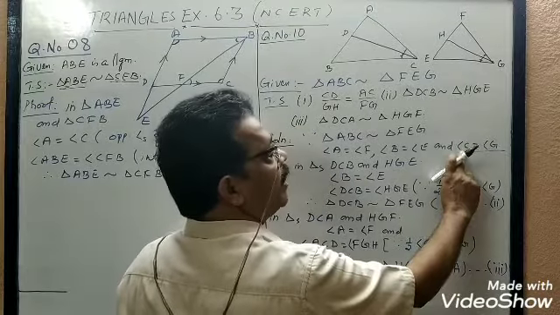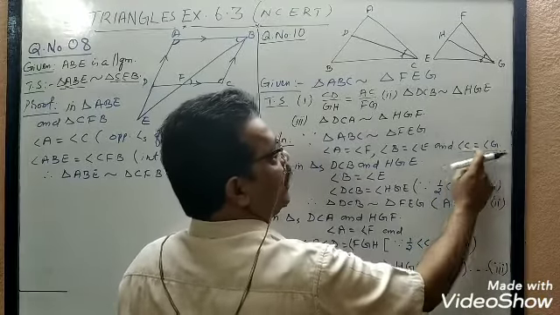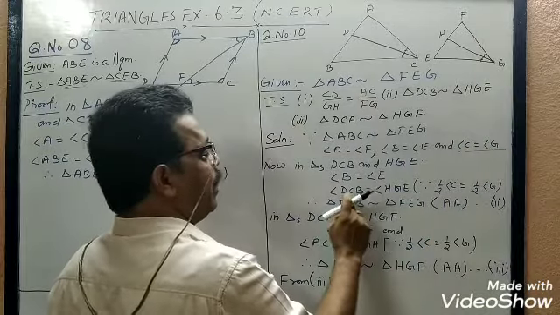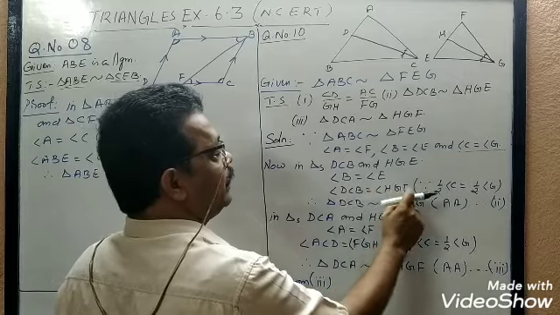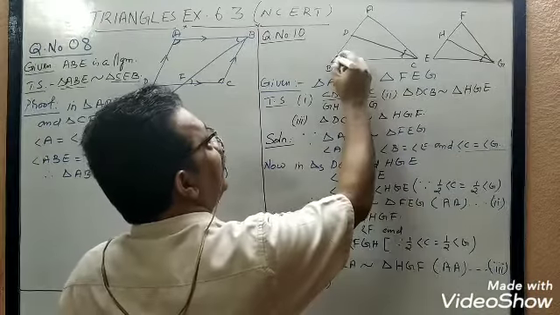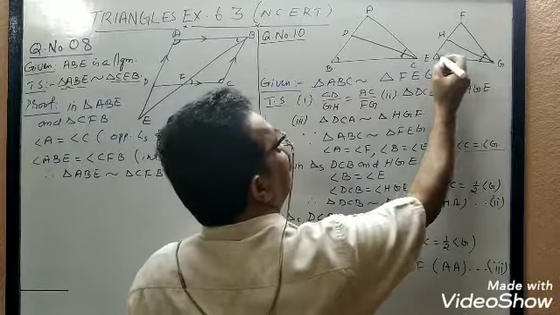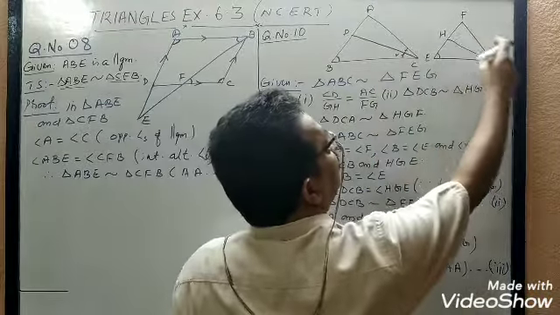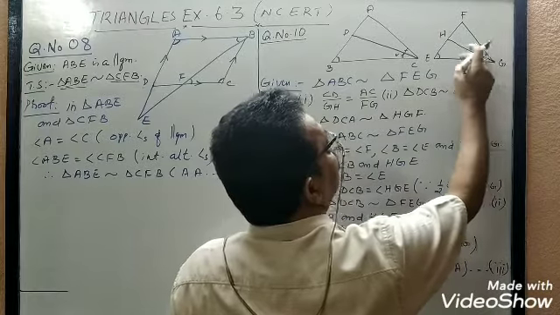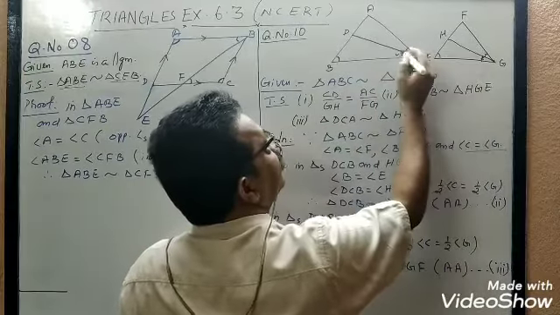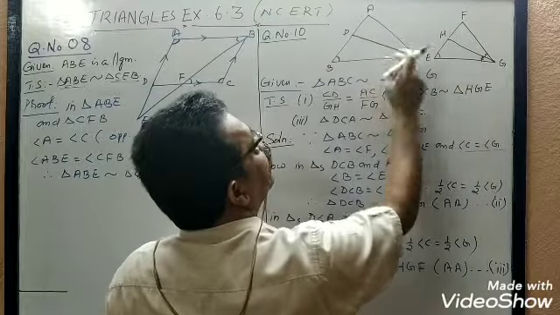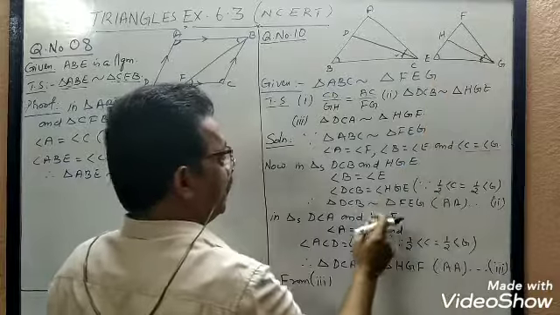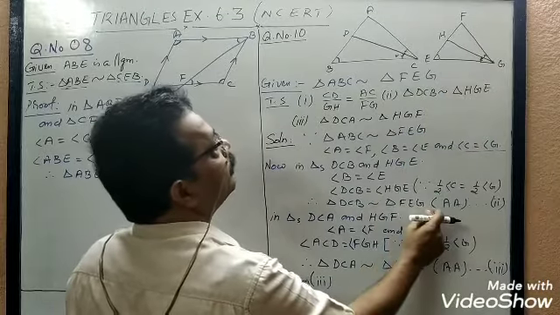Then definitely half of angle C will be equal to half of angle G. So angle DCB equal to angle HGE. So angle B equal to angle E, and angle DCB equal to angle HGE. So two angles are equal. Therefore, what we can write? Triangle DBC is similar to triangle FEG.